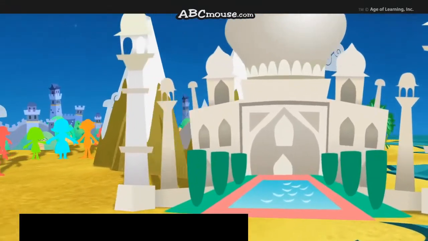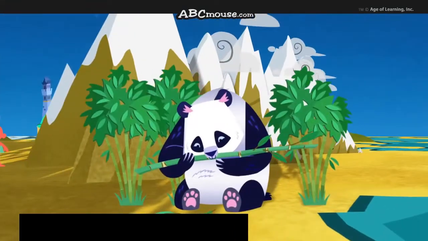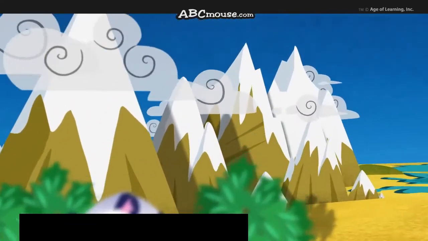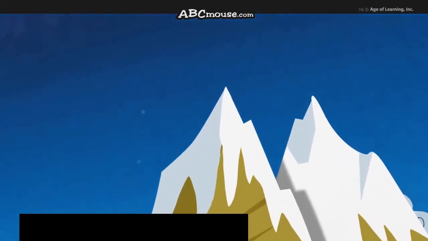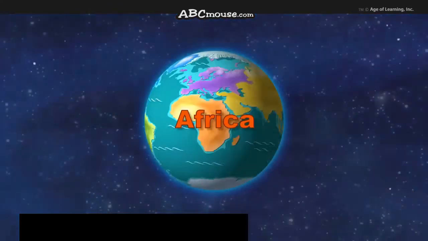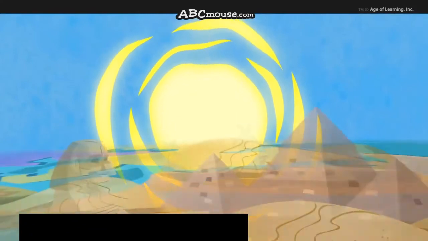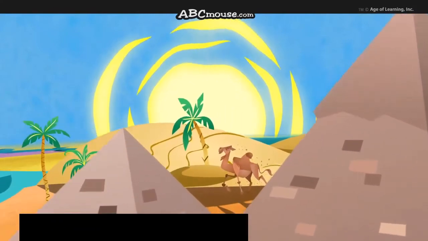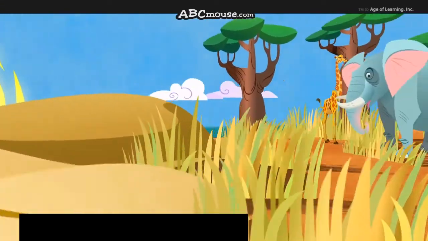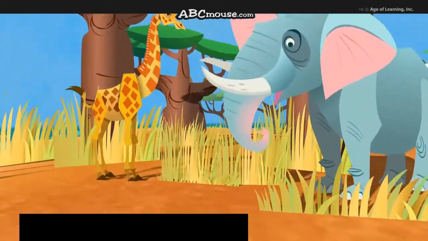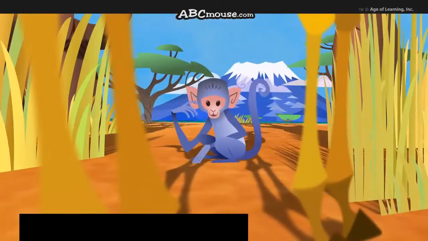It has the 50 highest mountains in the world. Their peaks reach high into the skies. Second largest is Africa. It's the hottest continent of all. It has the largest sandy desert in the world, and animals both large and small.